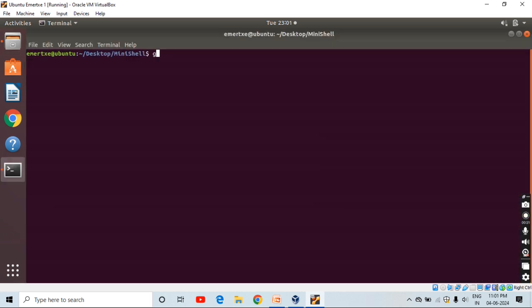I am going to use the command gcc *.c to compile all the files. As we can see here, there are no errors and no warnings. So I am going to get the executable file, that is the a.out file. I am going to run the a.out file.